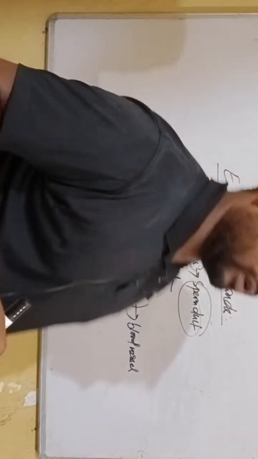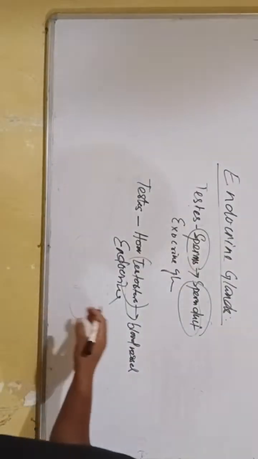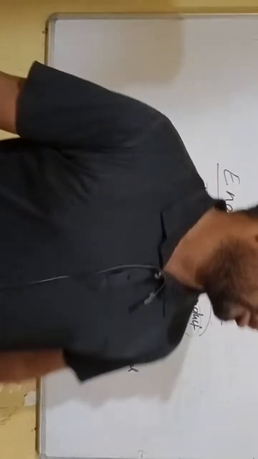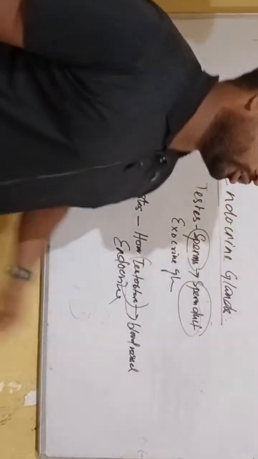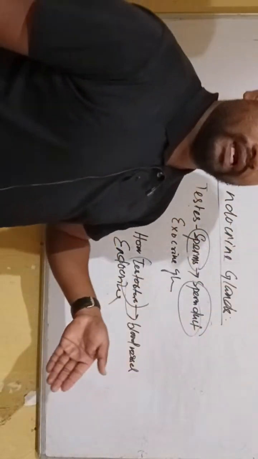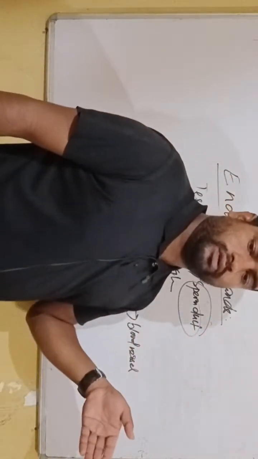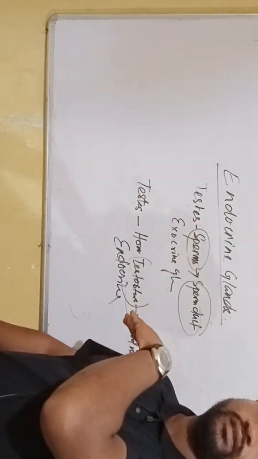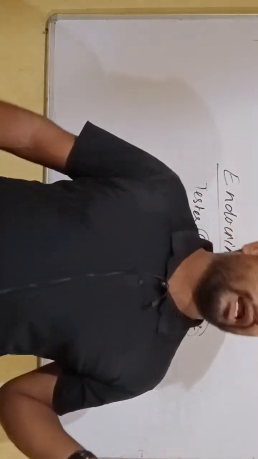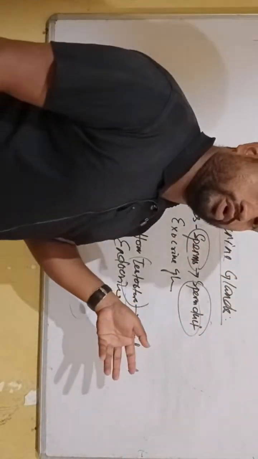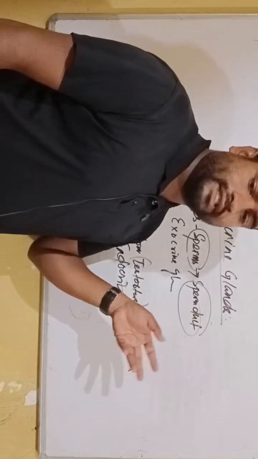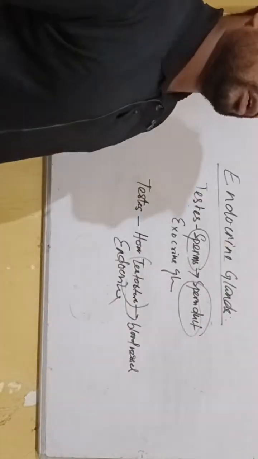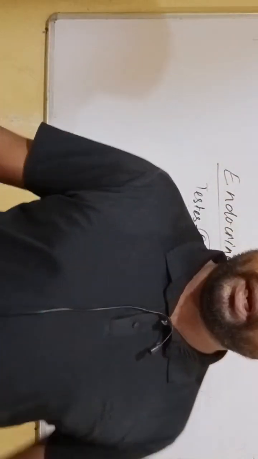Now, you will be clear about what exo and endo are. Endocrine glands are the glands which do not have any duct, and their secretions are poured into the blood vessels. Suppose the glands secrete hormones, and these hormones are poured directly into blood vessels. Such glands are called endocrine glands.